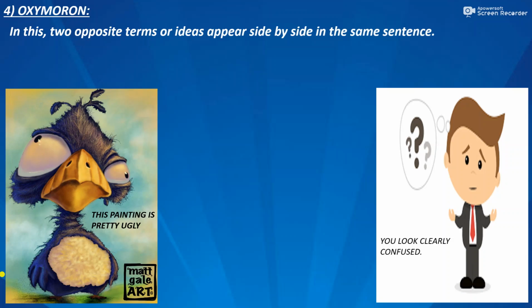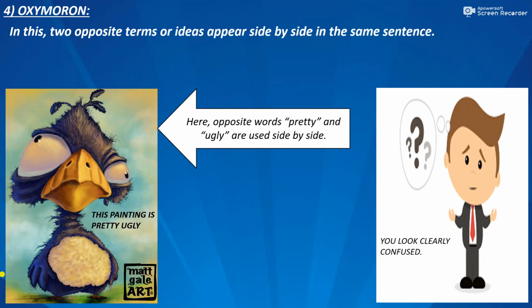Now in the first example, this painting is pretty ugly. We have two opposite words, or we can say we have one pair of opposite words, pretty and ugly. Both these words are used in the same sentence and they are used immediately one after the other. So, this sentence is an example of oxymoron.